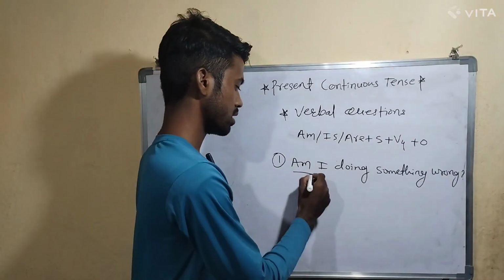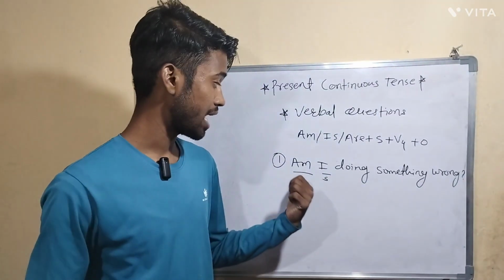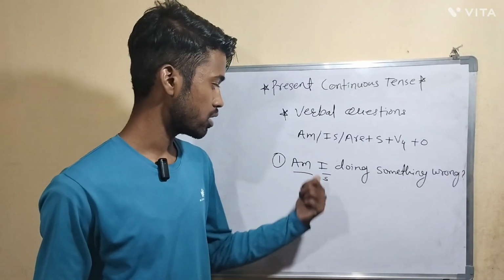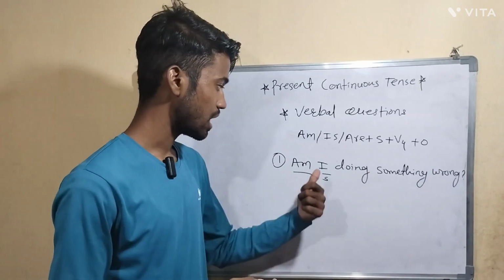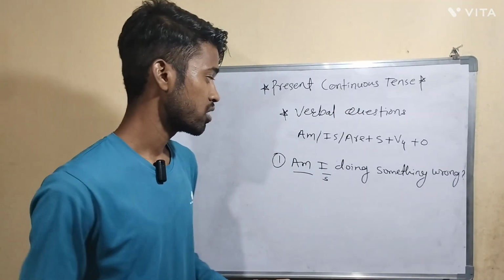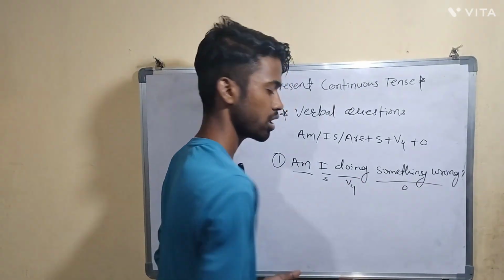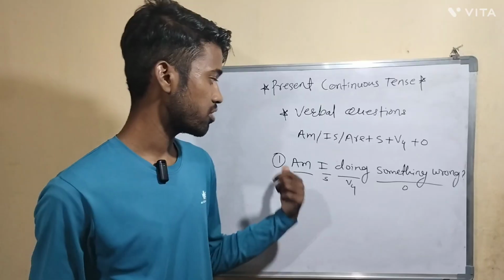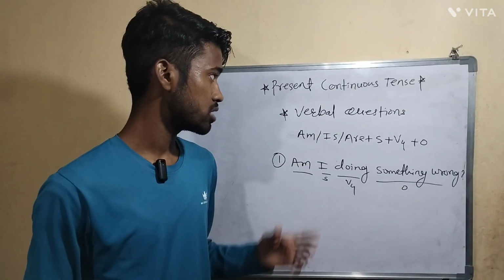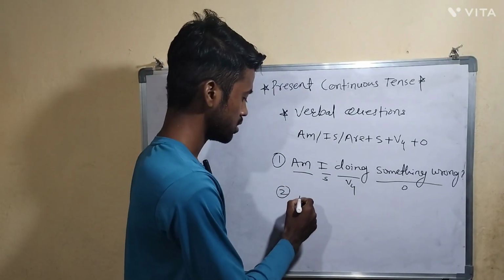Am is the helping verb here. I is the subject, and that is the reason I have taken am as the helping verb. Just before, I told you, whenever the subject is I, you have to take am as the helping verb in present continuous tense. After that, the fourth form of verb, and the remaining part is the object. This is the structure, and this is how you will form sentences in present continuous tense as verbal questions.